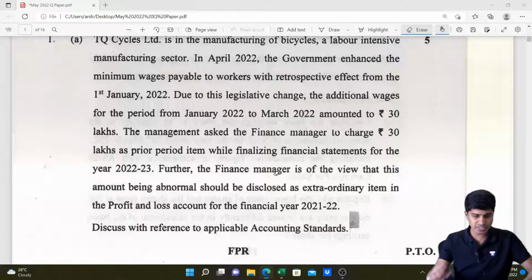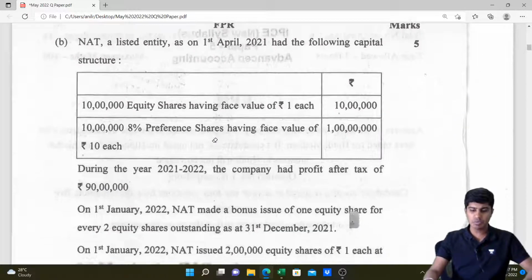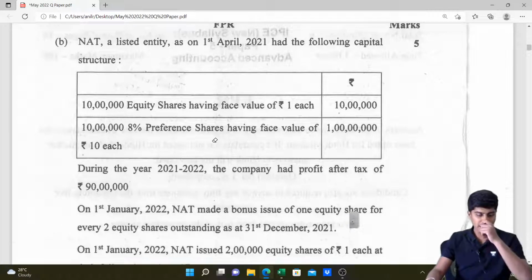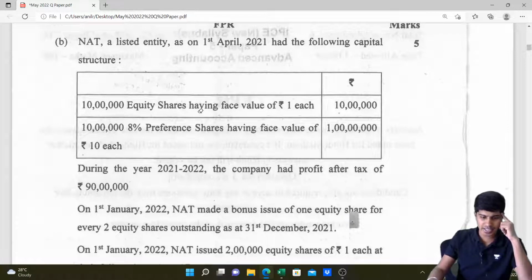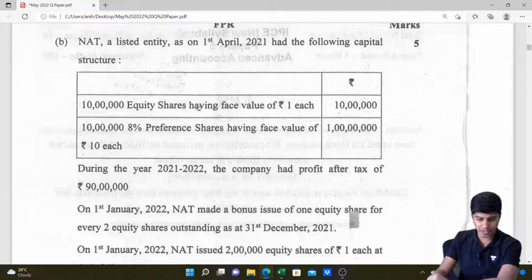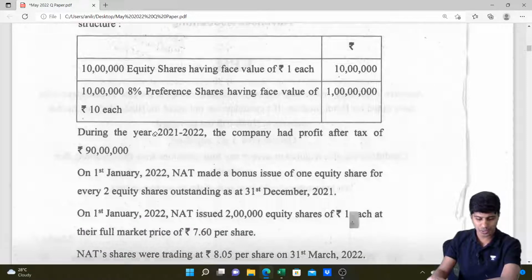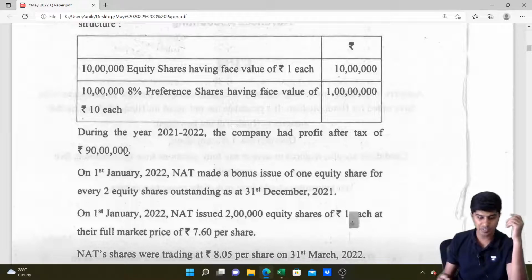Chalo. Let's now go to the second part. Question number 1B. This is again a 5 marker. NAT, a listed entity, as on 1st April 2021, had the following capital structure. There are two variants of capital. One is equity shares, other one is preference shares. During the year 2021-22, company had profit after tax of rupees 90 lakh. Very good. This is the amount available to shareholders. First preference dividend, then equity dividend.